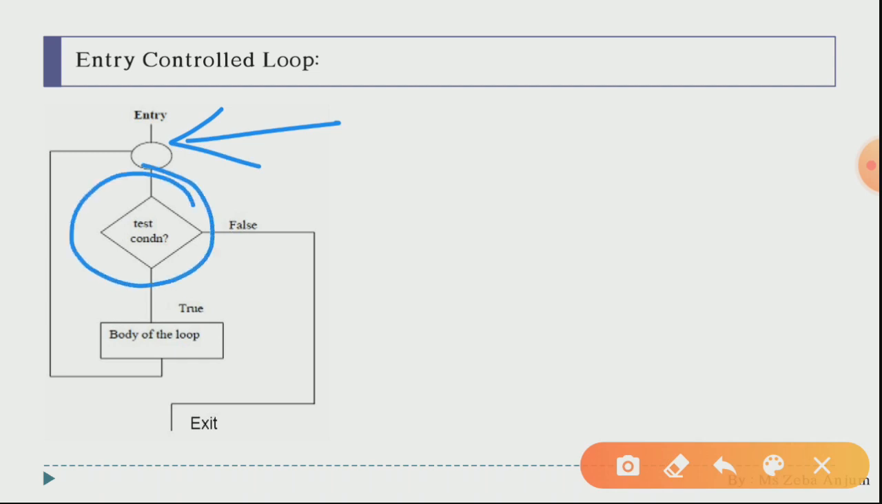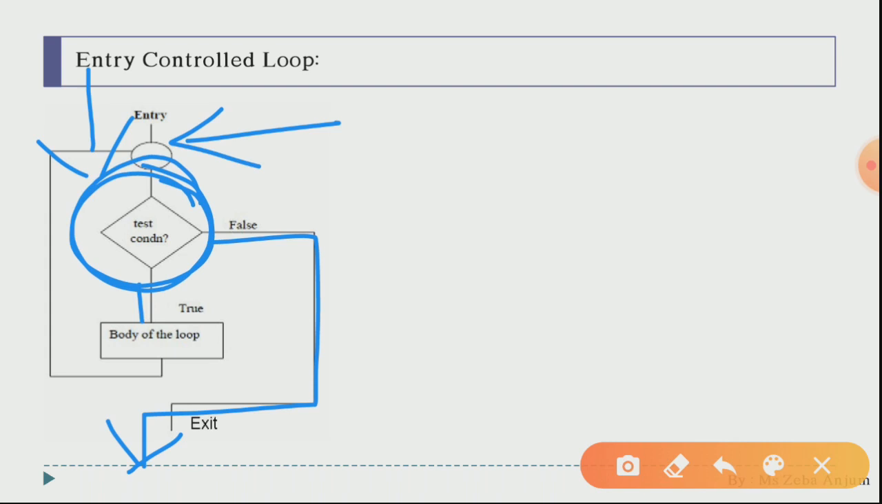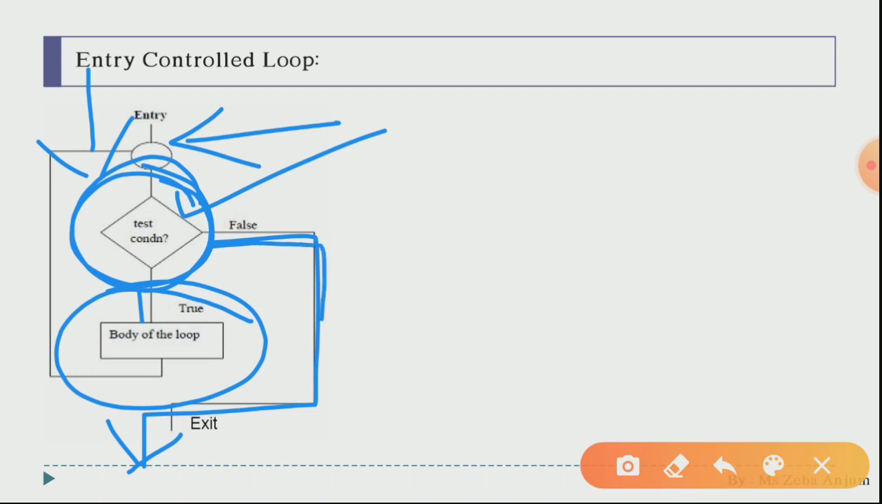So see over here, firstly the entry is here, then firstly your condition is checked over here. At the very entry, the condition is checked at the very first. Then if true, your body of the loop will be executed. If not, then this loop will exit. Okay, your test condition is at the start in this, so that is why it is your entry control loop, and this body of the loop will continue to execute until your test condition is true. As soon as your test condition becomes false, this statement will take you out of the loop.